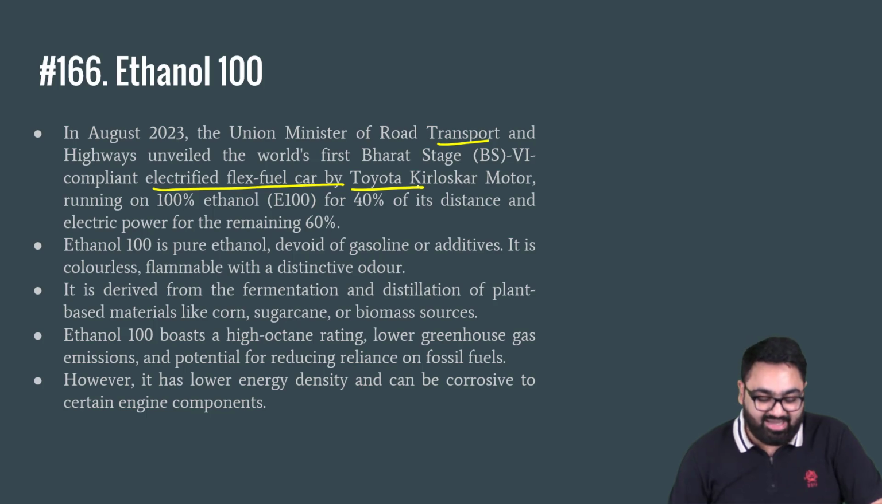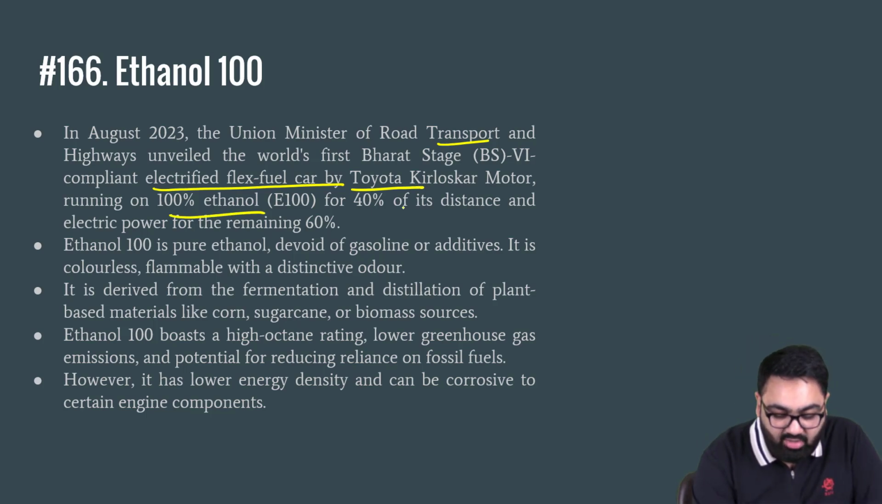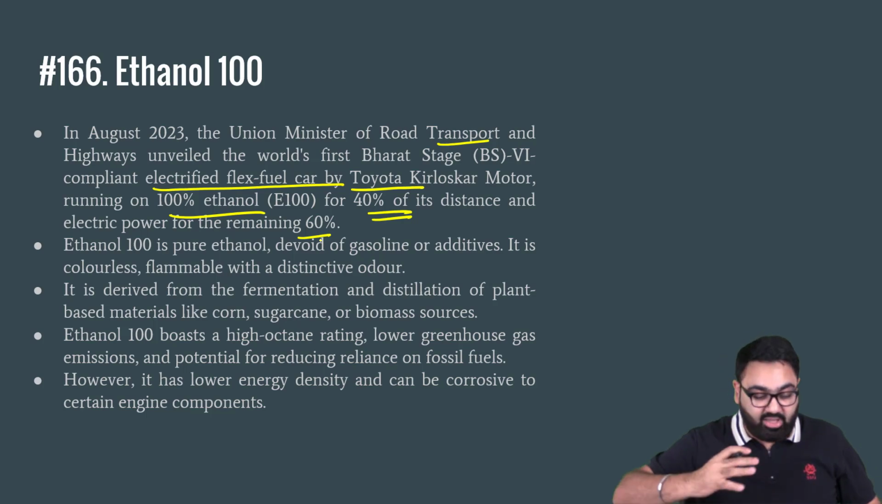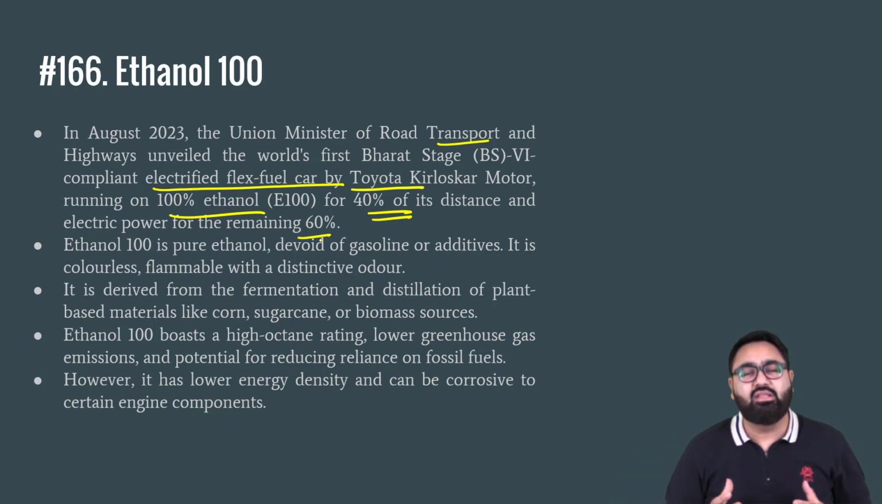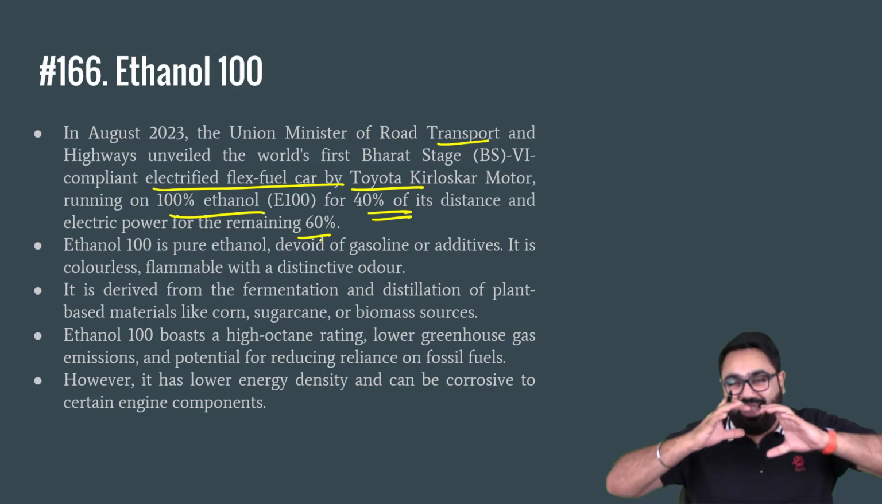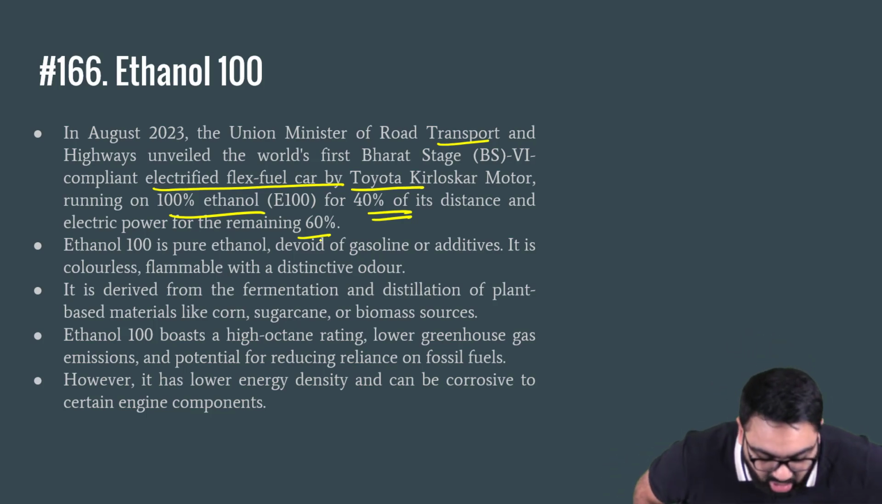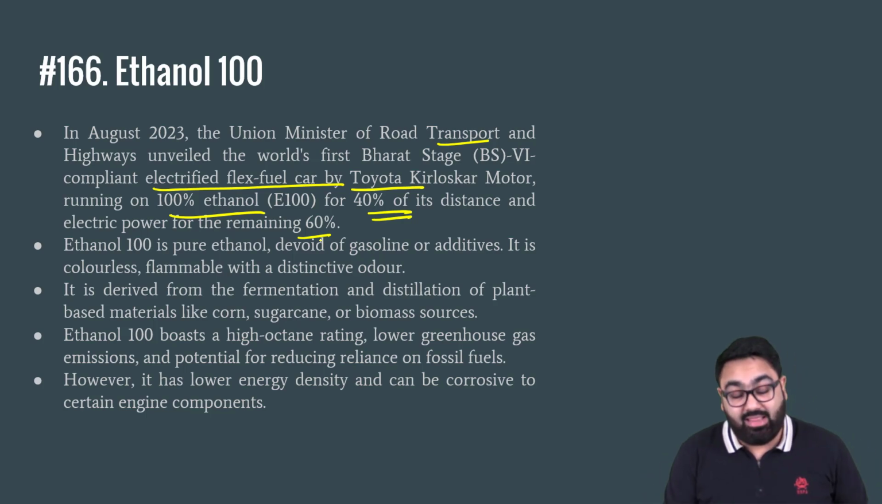So this car basically will run on 100% ethanol for 40% of its distance. For the remaining 60% distance, it will run on electric power. That is why the term ethanol 100 became famous. Ethanol 100 means a car that will run entirely on ethanol. Normal cars are now running on ethanol blended fuel, but again there are cars coming up that can run entirely on ethanol. Now this is not that easy.